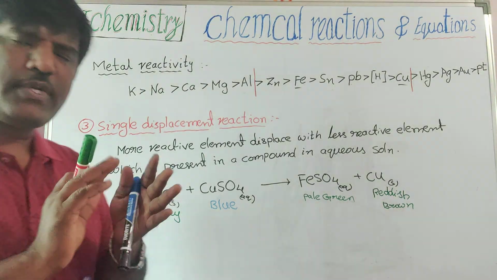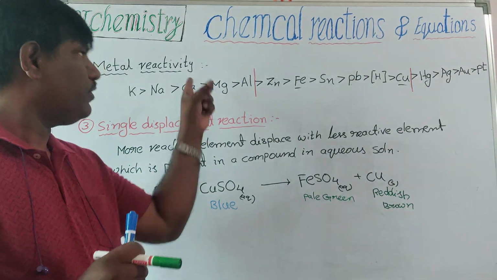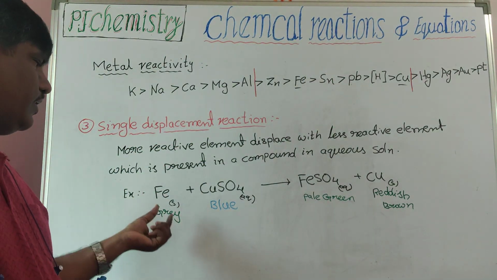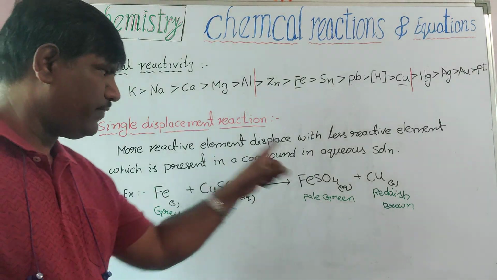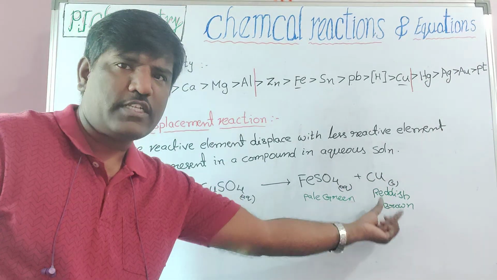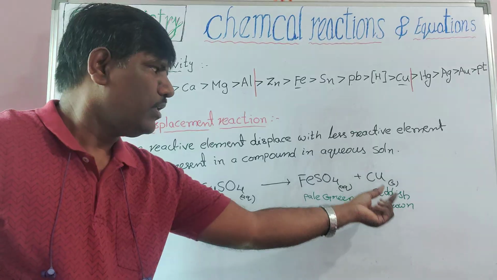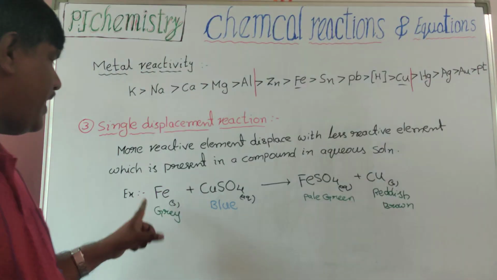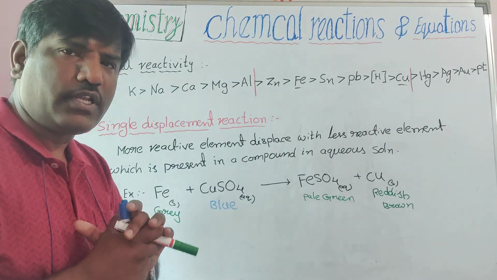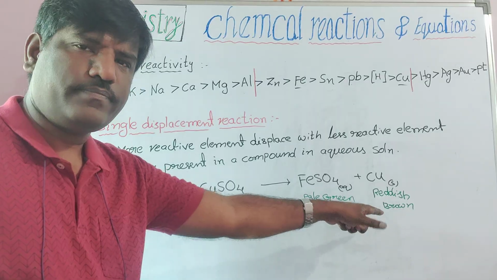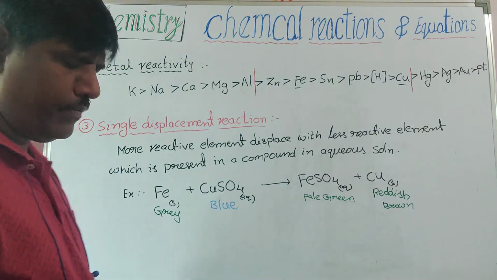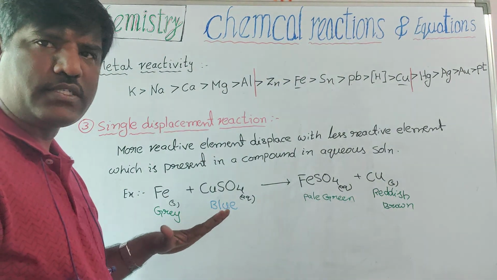Here displacement reactions are very easy when you know the reactivity series. So iron displaces copper and forms ferrous sulfate, and copper gets separated. Copper means reddish brown color, and that reddish brown copper is deposited on the iron nail. After reaction, if you observe, the iron nail is completely coated with reddish brown color because this copper is deposited. The solution's blue color changes to pale green color. Every year they ask from displacement reaction.